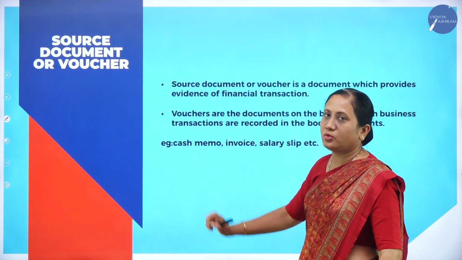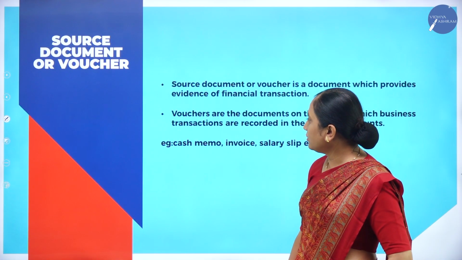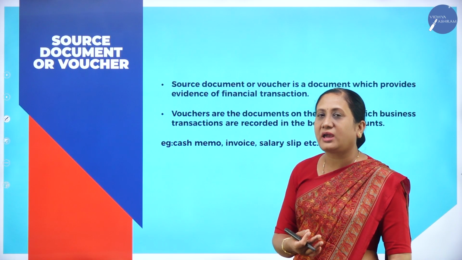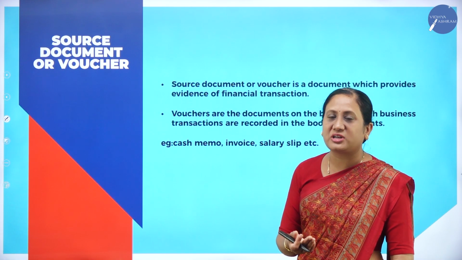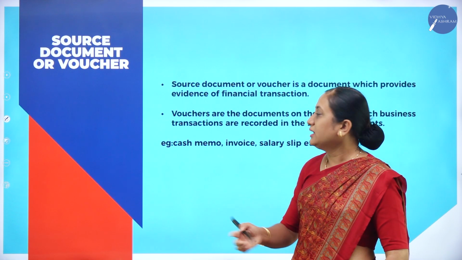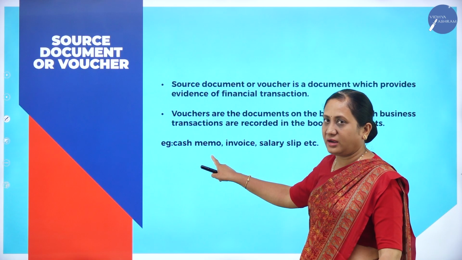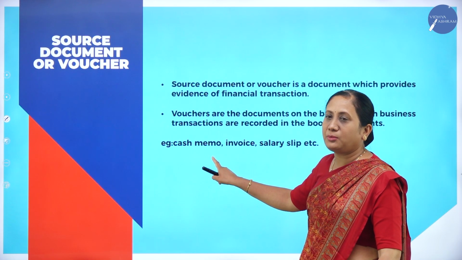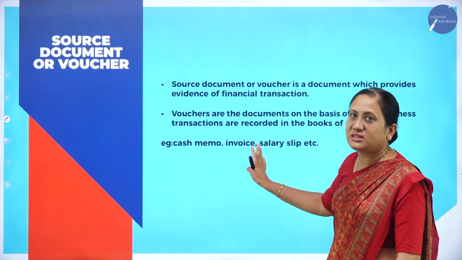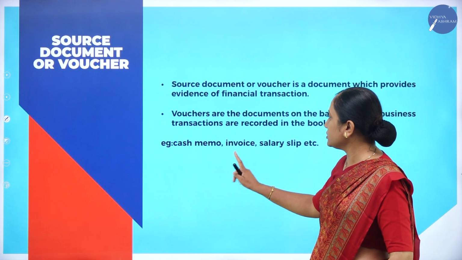What is cash memo? Cash memo acts as a proof. Whenever there is a cash purchase or cash sale, cash memo will be generated. Looking into this cash memo, he will record the transactions in the books of accounts.